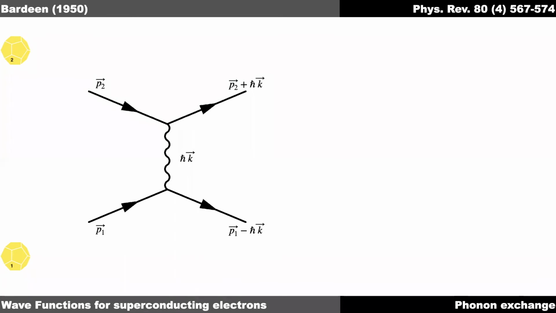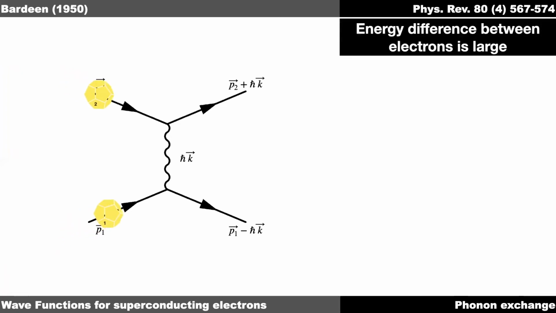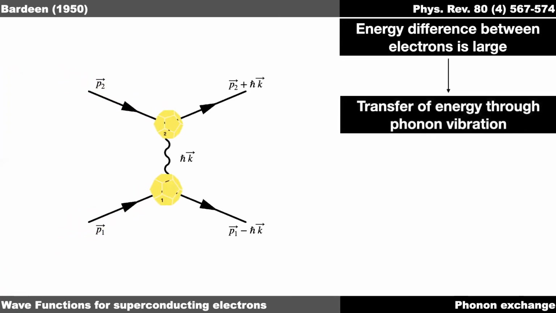Now the first question is how the condensate would be formed in the first place, since you have fermions, and where the bosons come from to form a Bose-Einstein condensate. Bardeen proposed in 1950 that as electrons travel through a solid, if there is a large momentum difference between two electrons, they can come close together and exchange energy through phonon exchange, facilitated by the lattice.